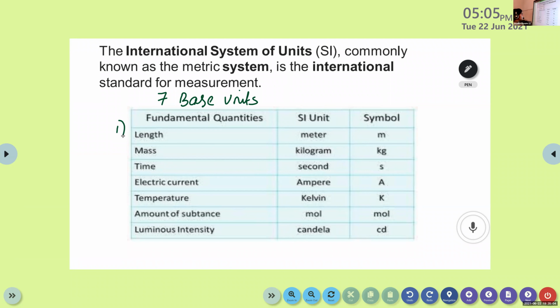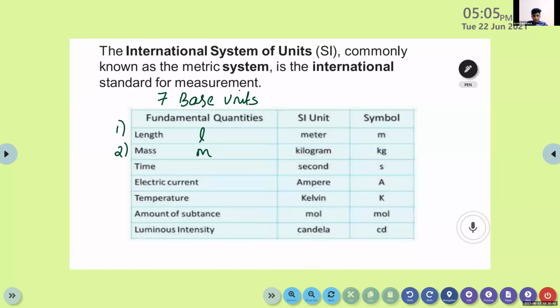Can you guess what the symbol of length is? How can we represent its symbol? Yes, it's L. Then for mass, the second one, M. Yes, it's M. What about time?